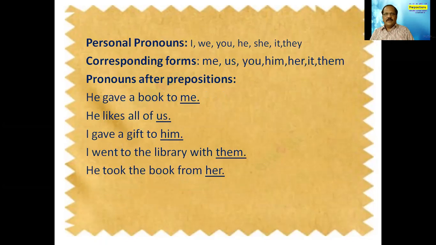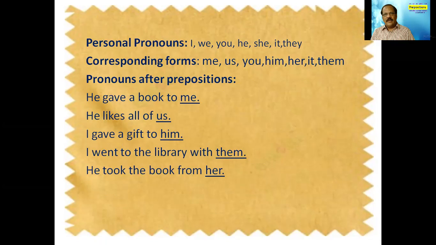If you look at the prepositions and the personal pronouns, what are personal pronouns? I, we, you, he, she, it, and they. I and we are first person. You is second person, both singular and plural. We is first person plural. He, she, it are third person singular, and they is plural, isn't it? So what are the corresponding forms of these pronouns? Instead of I, I can say me.